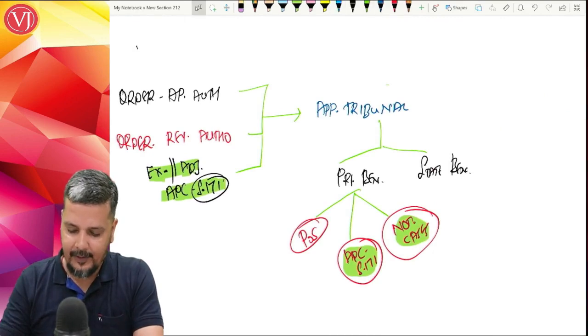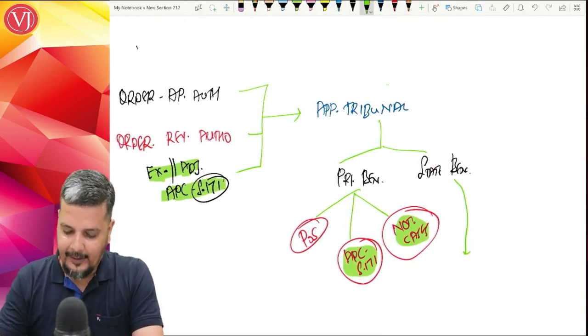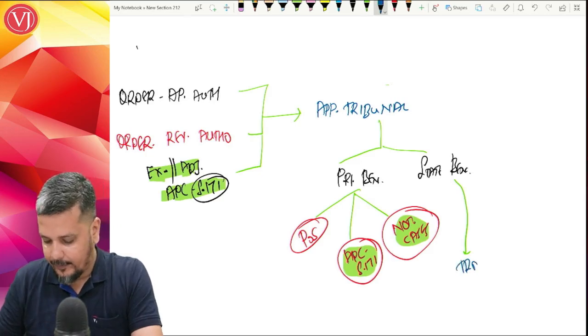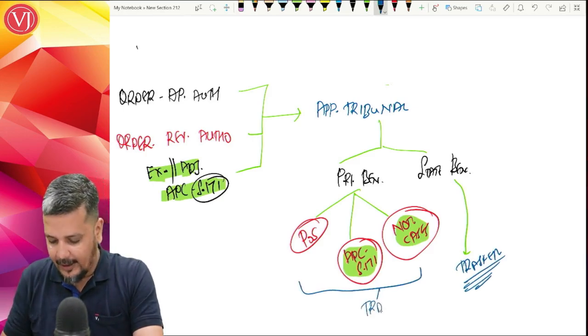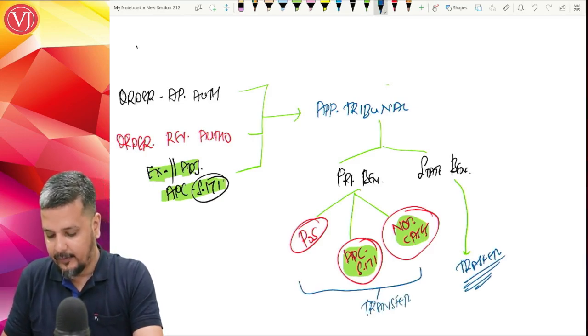So transfer of cases will be there only from one state bench to another state bench. Here, you cannot have any transfer of cases.